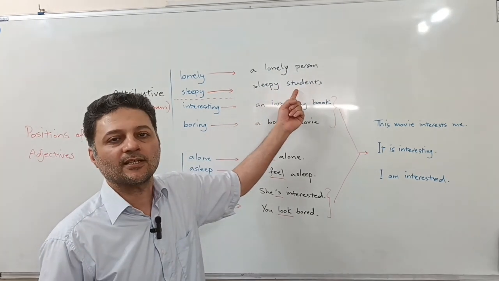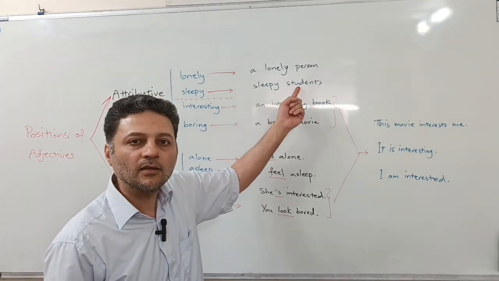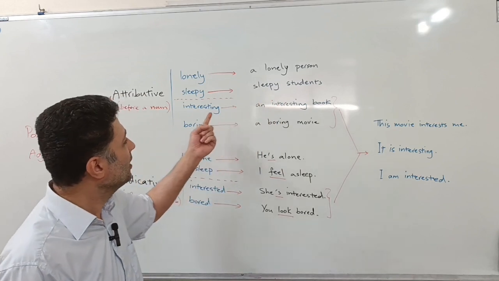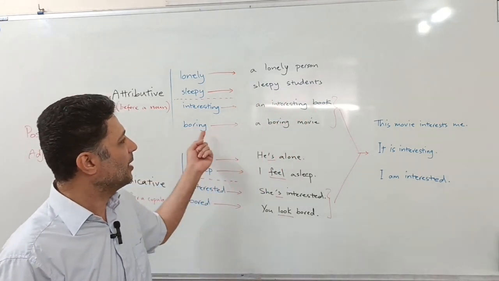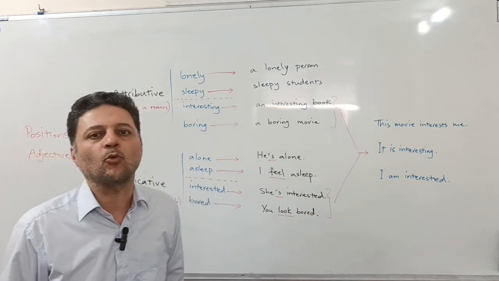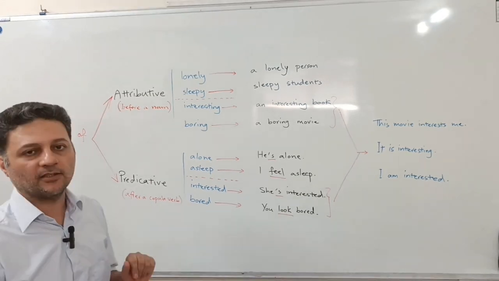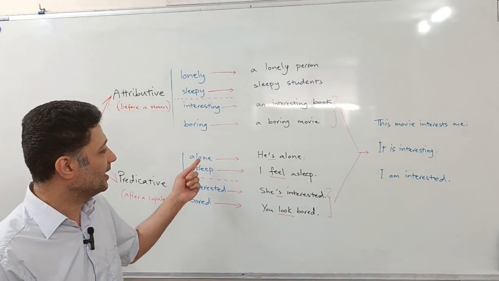Sleepy students. Sleepy, adjective. This is the attributive adjective coming before the noun, students. Or interesting, an interesting book. A boring movie. These are the other examples. So you can imagine many, many more examples that are there, right? Now we come to the predicative position of the adjectives, like alone.